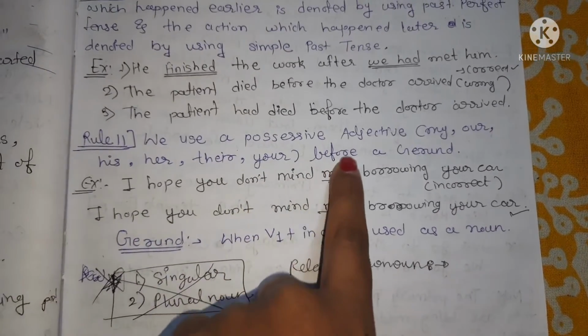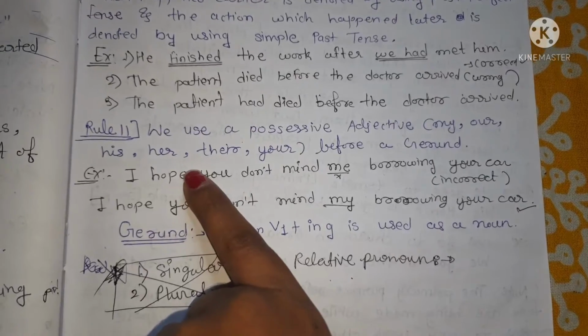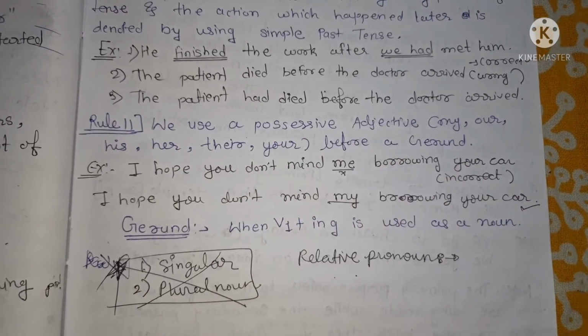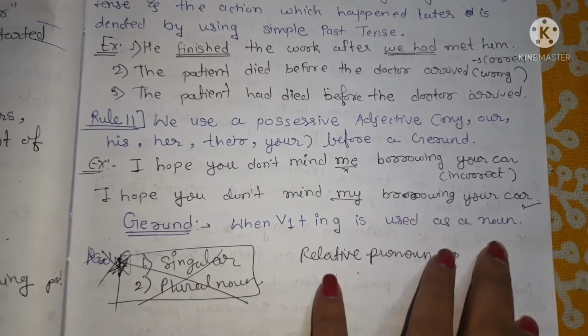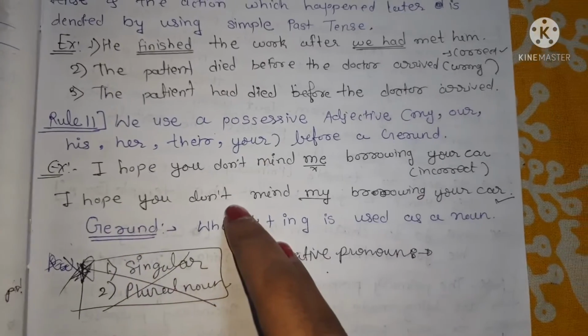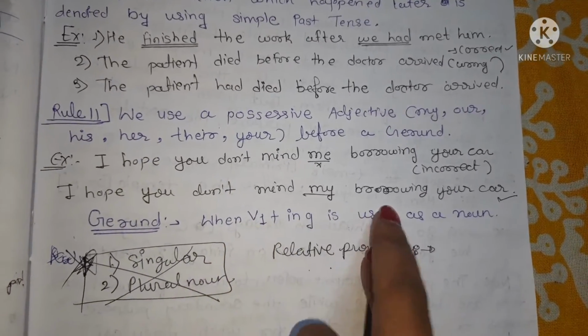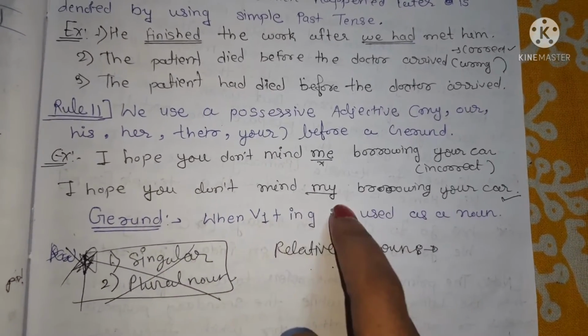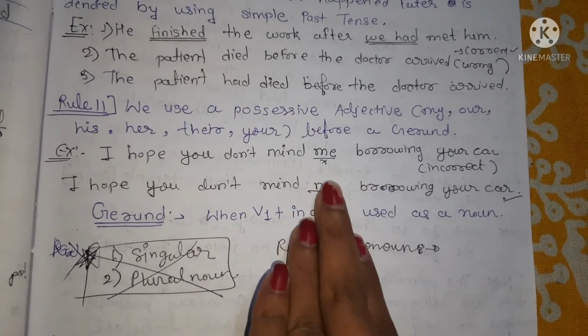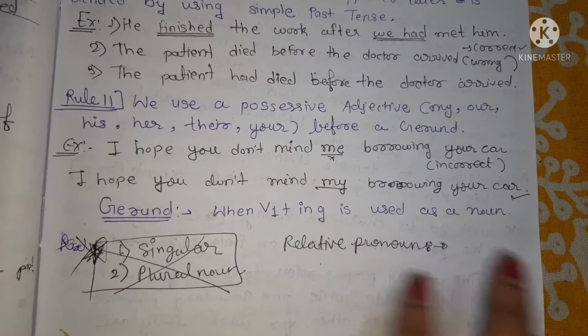We use a possessive adjective, my, our, his, her, their, before a gerund. We always use a possessive adjective before a gerund. I hope you don't mind my borrowing the car. My is a possessive adjective case. I, me, my, mine. We know that chart.